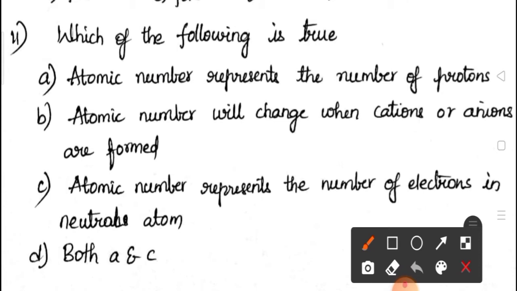D option is both A and C given. So the correct answer is both A and C, because atomic number represents the number of protons as well as the number of electrons in a neutral atom. So the correct answer for this question is D. And B option, you observe, atomic number will change when cations or anions are formed. It will not change. Number of electrons may change, but atomic number will not change. Okay, that you need to understand.